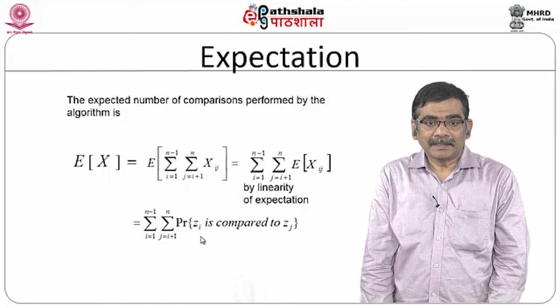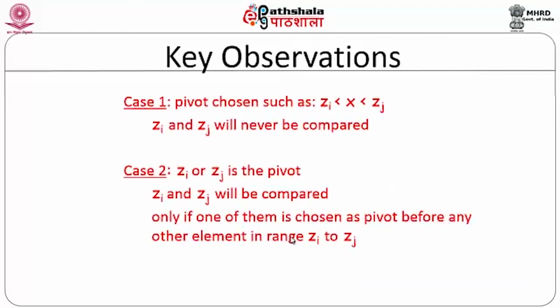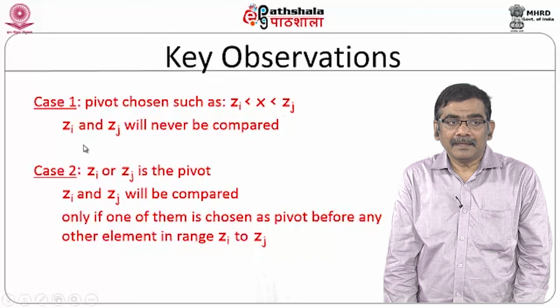Now, we can make some radical observations. How many times possibly will Zi and Zj be compared? One case study is like this. Suppose you choose an element between the range Zi to Zj, then Zi and Zj will never be compared.